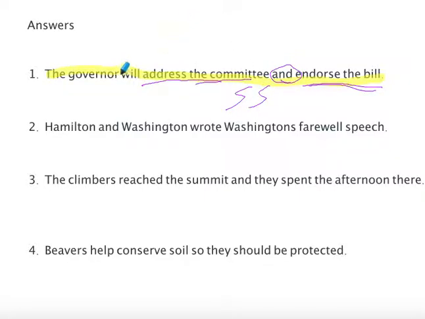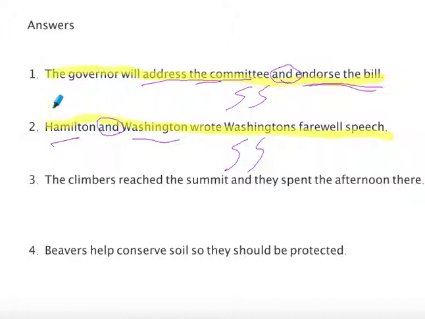Look at number 2. Hamilton and Washington wrote Washington's farewell speech. This is one independent clause. Even though it has the word "and," it's just got a compound subject. Since it's one independent clause, this is a simple sentence.